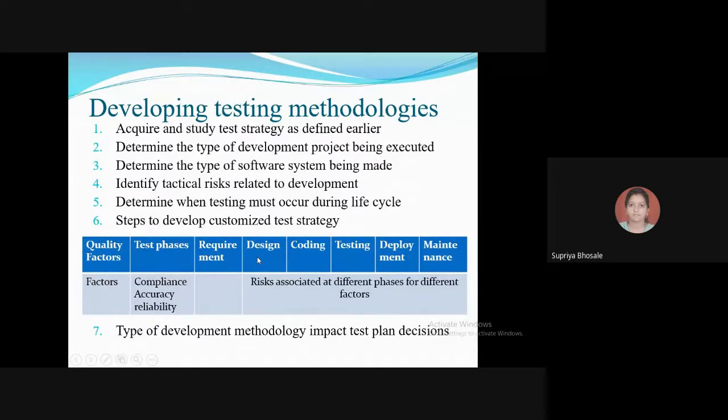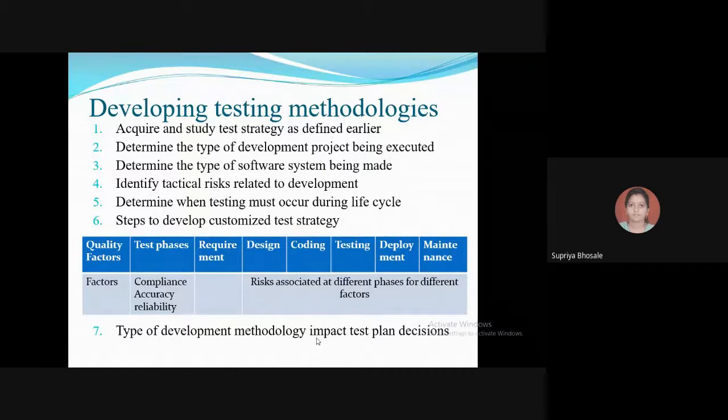And then in design, coding, testing, deployment, and maintenance, whatever the risk associated at different phases for different factors, those will be given over here. So this is nothing but the typical test strategy matrix.